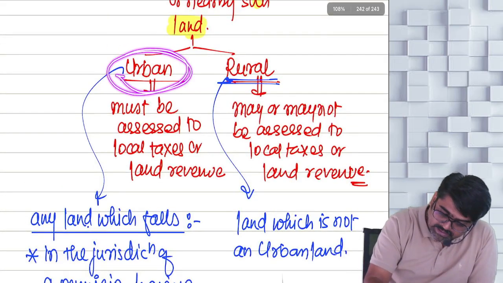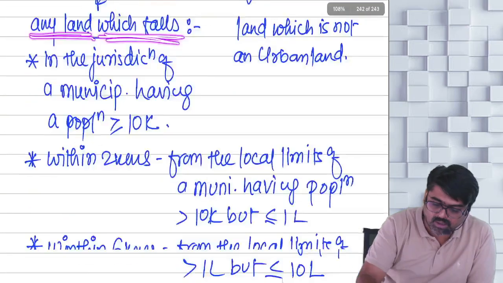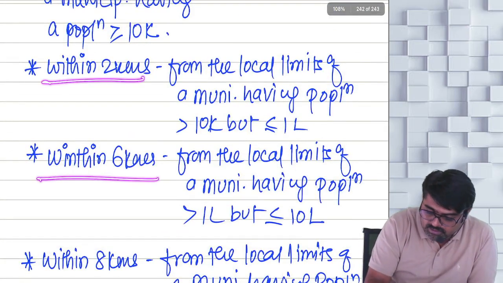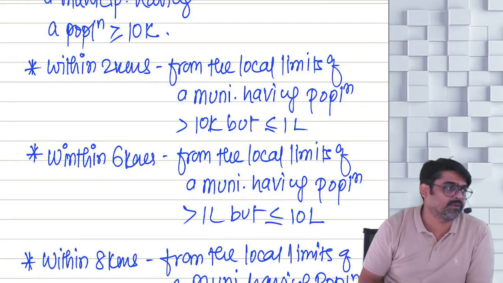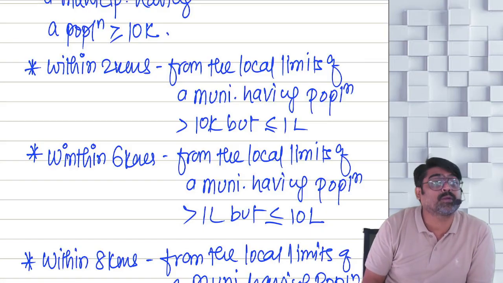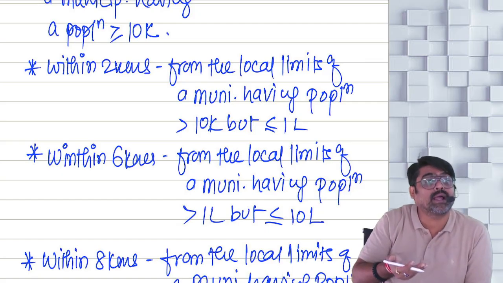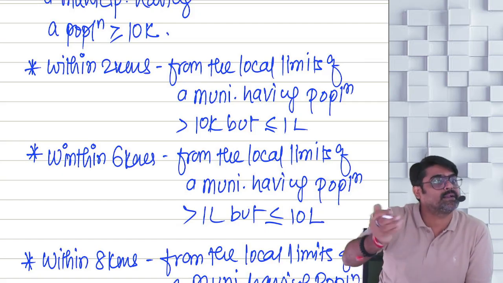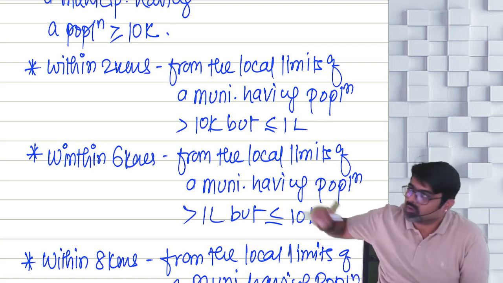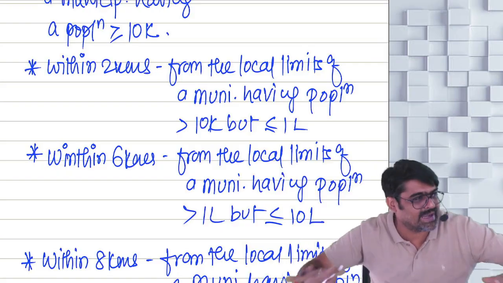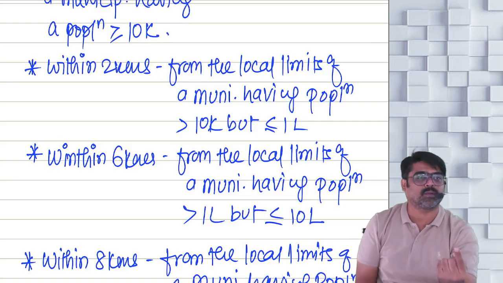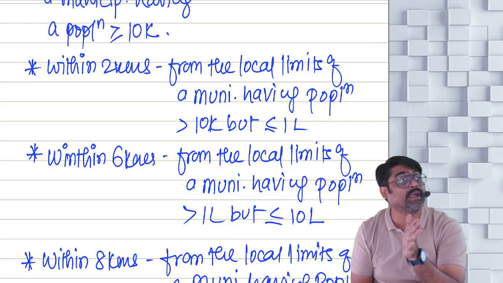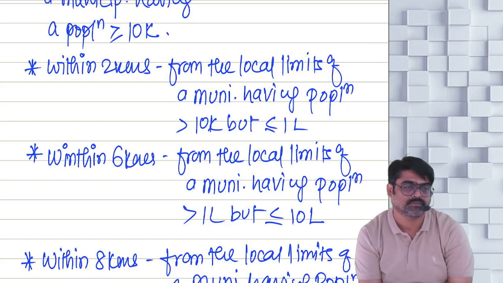And urban land is any land which falls within 2 kilometers, 6 kilometers, 8 kilometers from the local limits of that municipality where the population was more than 10,000 up to 1 lakh, more than 1 lakh up to 10 lakhs, or more than 10 lakhs as the case may be. So in that entire radius, whatever land is there, that entire land will be urban. Within 2 kilometer radius, within 6 kilometer radius or 8 kilometer radius from the local limits.